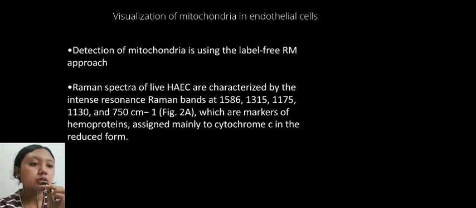The Raman spectrum of cytochrome C depends on the oxidation state of the heme iron as well as the protein concentration. The reduced cytochrome C is often considered as a marker of mitochondrial activity, and its Raman signal is used for imaging the distribution of mitochondria.